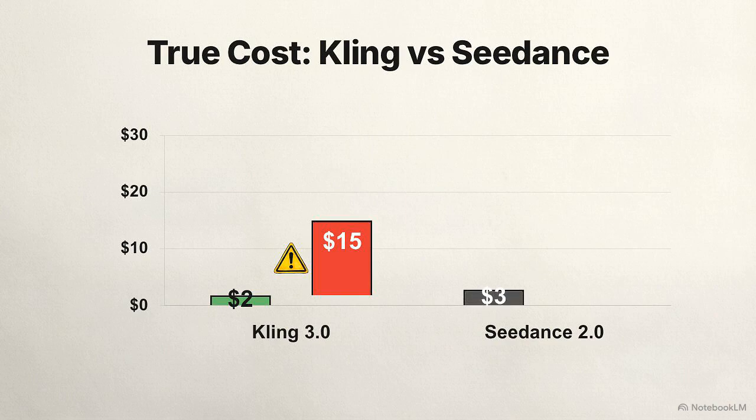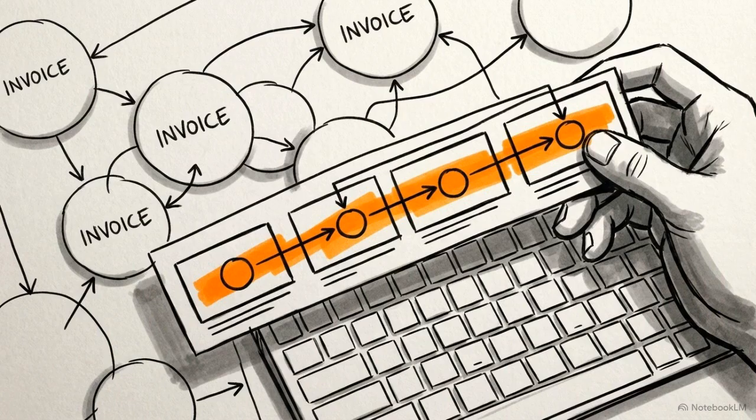Seedance is more expensive up front at 70 cents a clip. However, its precise reference system yields higher usability, bringing the real cost down to $8 per usable minute. Managing these costs is difficult because your credits are currently trapped in separate silos, forcing you to juggle different subscriptions to get the best price.